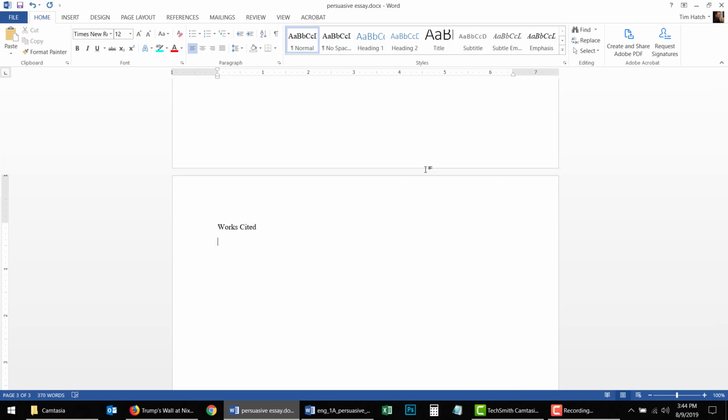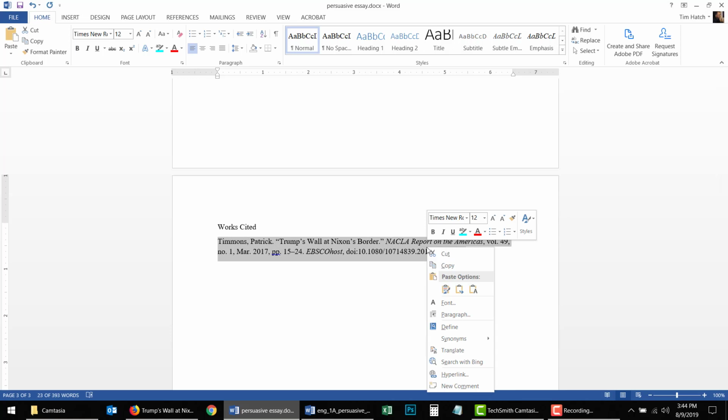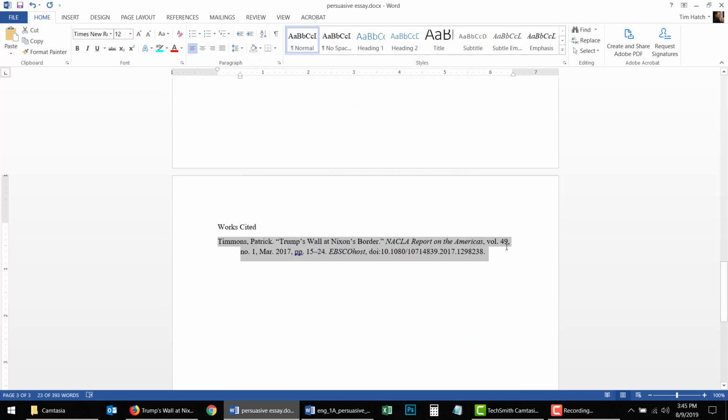That's all you need for the Works Cited page, and then I'm literally going to paste that in there. Now, this is not the correct format. I'm going to highlight this, right click on it, click on Paragraph, go up here to Special, and change the indent to hanging. It defaults at 1/2 inch, which is correct, and then I'm going to hit OK.